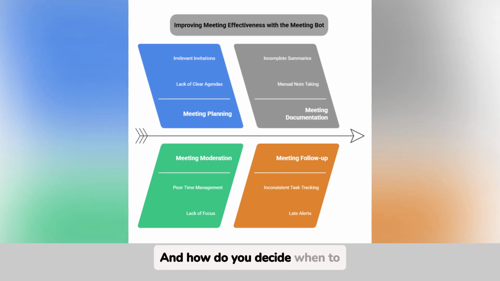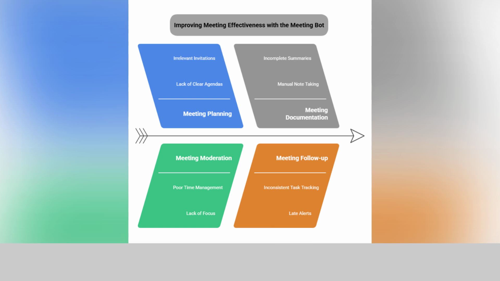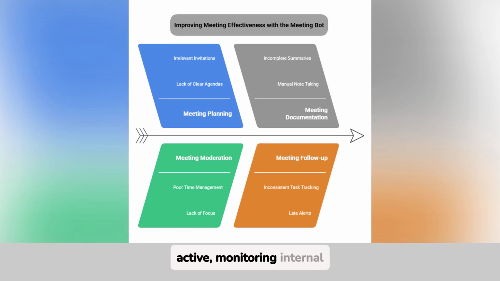And how do you decide when to meet? The system is always active, monitoring internal operations. When it detects, for example, a critical dependency that could halt a process, a conflict between departments or roles, a decision that has been stalled for some time, or simply needs to validate a change before implementing it, the meeting bot automatically proposes a meeting with key stakeholders.